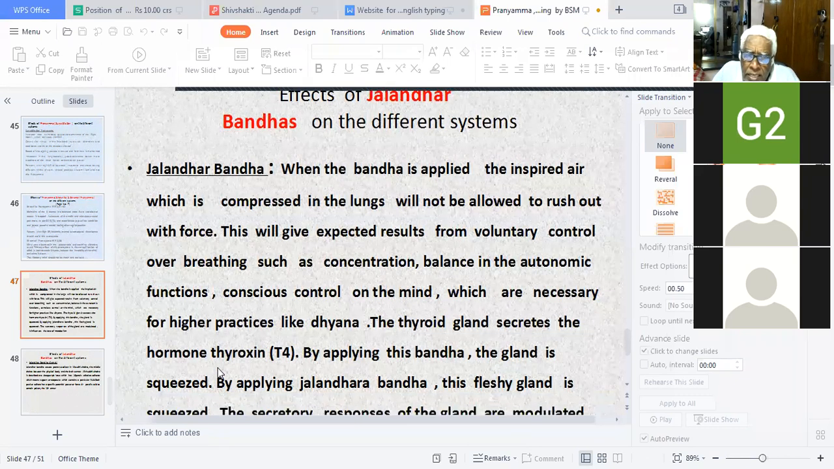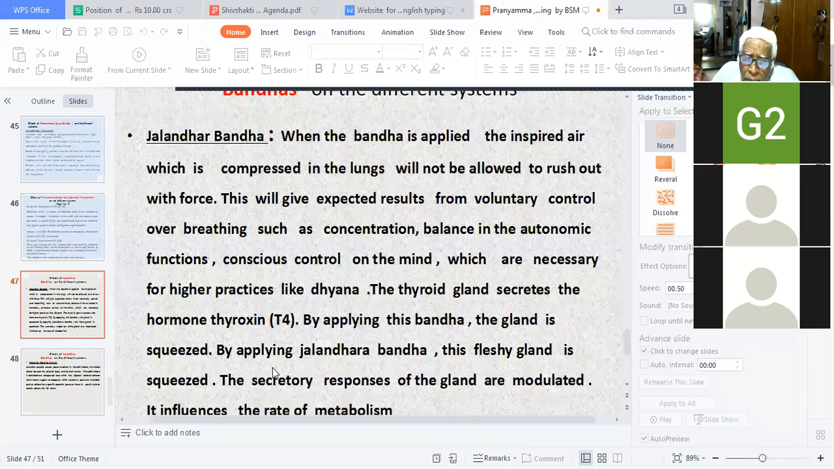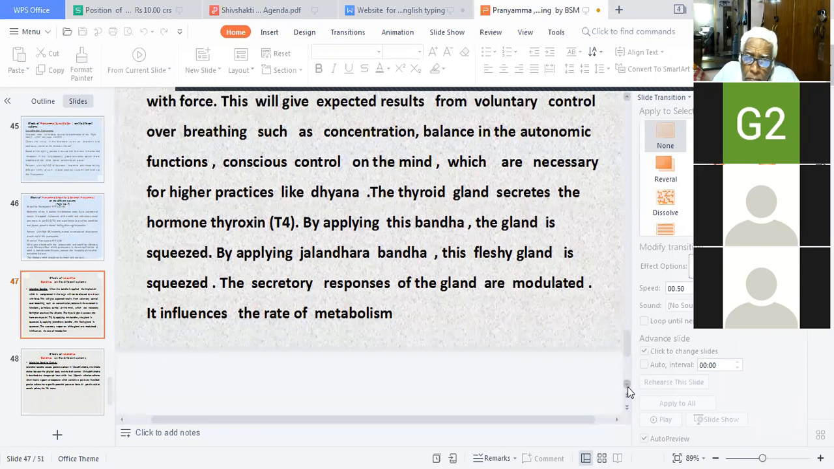The thyroid gland secretes the hormone T4. By applying this bandha, the gland is squeezed. By applying Jalandhara, this thyroid gland is squeezed, and the secretory responses of the gland are modulated. It influences the rate of metabolism.